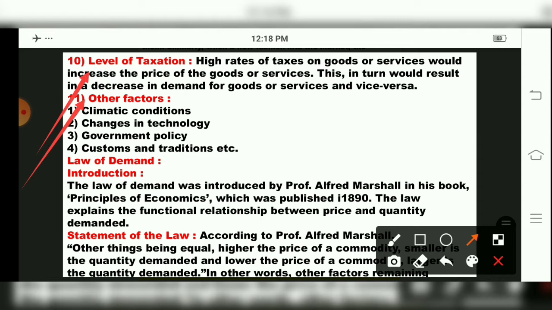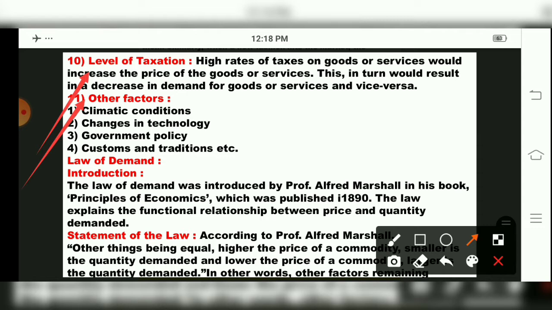What are they? Climatic conditions, changes in technology, government policy, customs and traditions. Now, climatic conditions, as we study, anything natural, a pandemic, anything can happen. Tsunamis, floods, drought areas. So this will have an effect on goods.